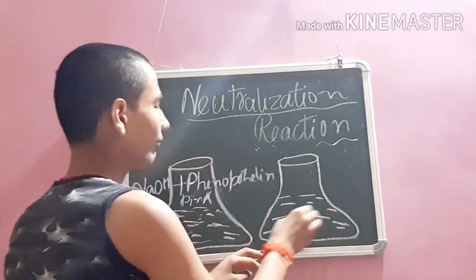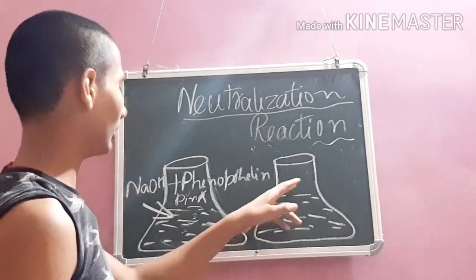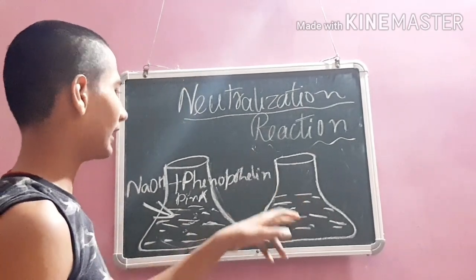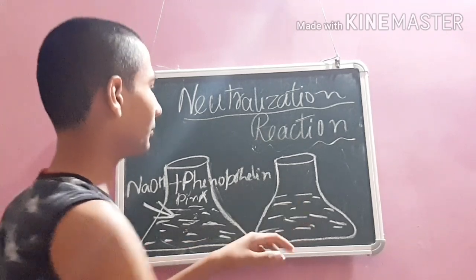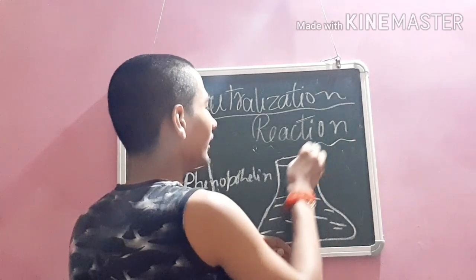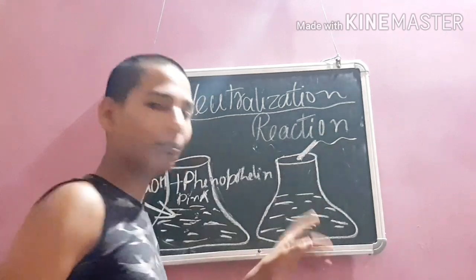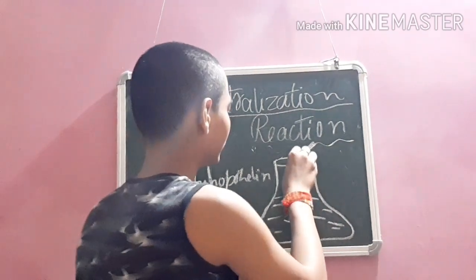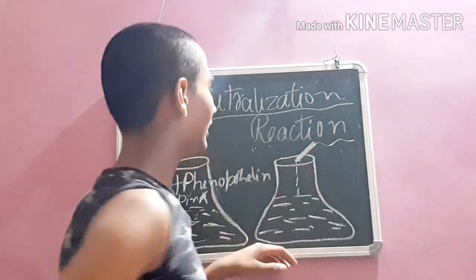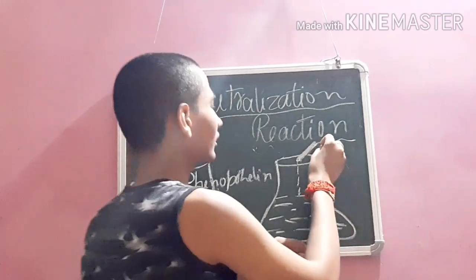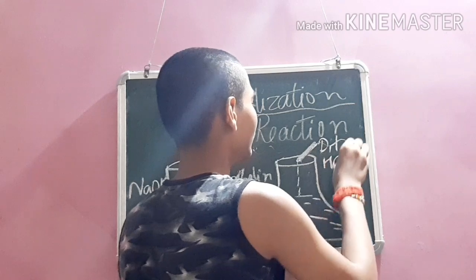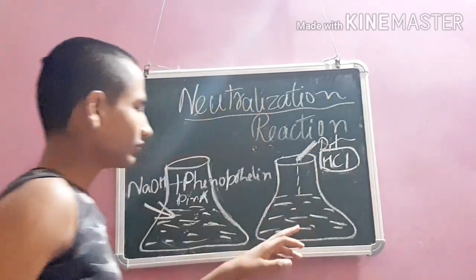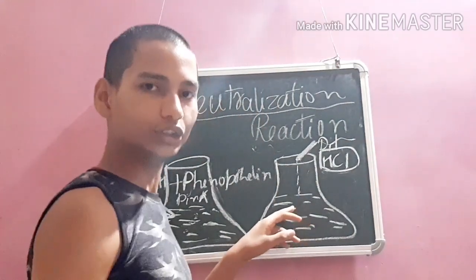Now this is the same flask and it has phenolphthalein and sodium hydroxide, and the solution color is pink. Now we will add dilute hydrochloric acid drop by drop to this pink solution.